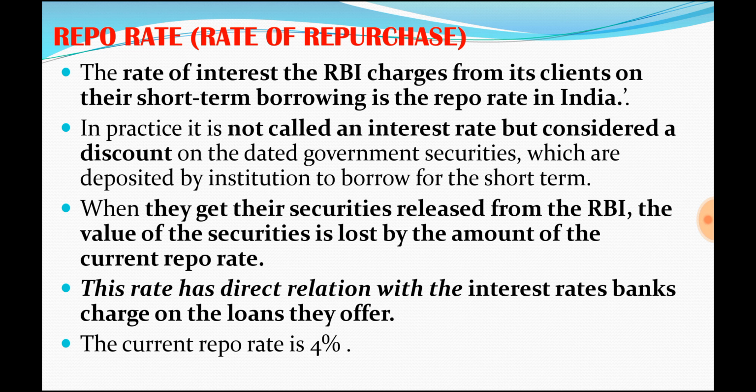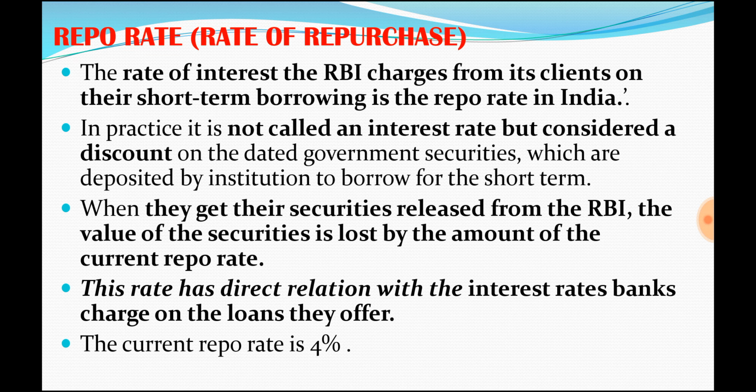Say, if a bank has one government security which is worth 100 rupees, it will sell it to the RBI, and it will get 100 rupees. And it will get the security back after 1 week or 1 day, those kinds of things will happen also. Overnight also they can get. So 1 week after it will get it back.